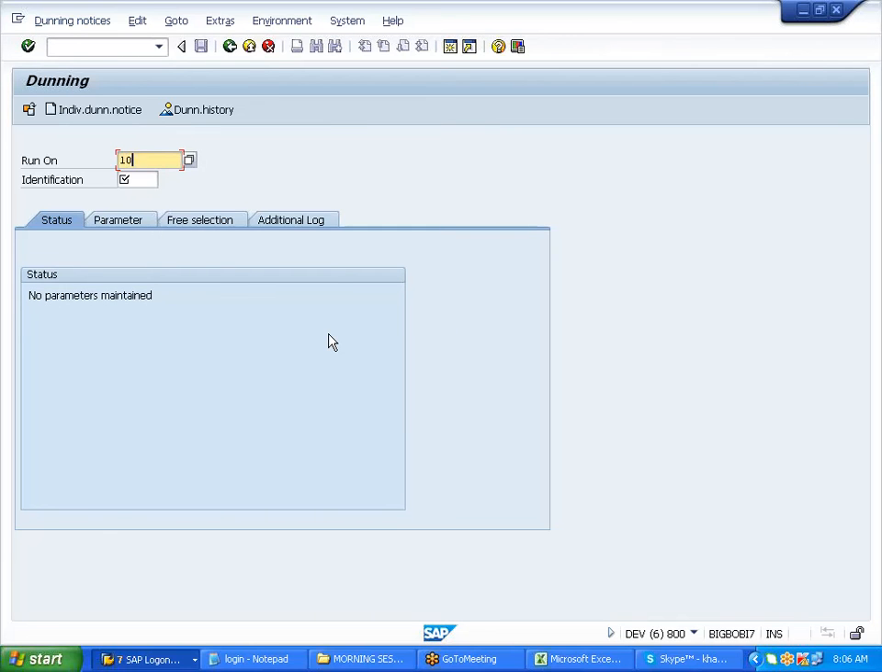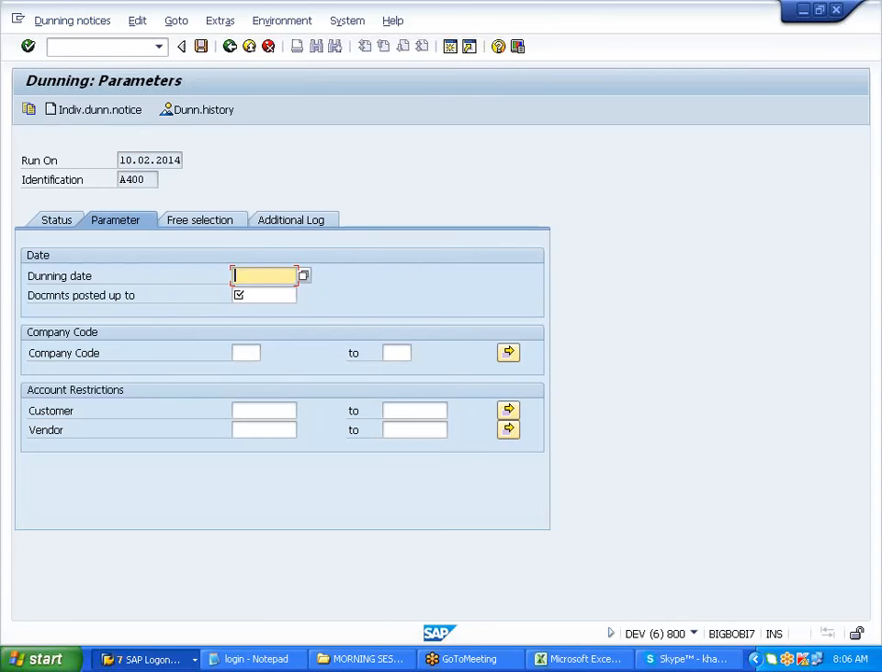What if we run on 10/02? Yes, you can run. I'm trying to explain to you that interval days, those intervals we maintain, right? So I just want to maintain 10/02/2014 first, then I'll go for the 14th date. A400. We maintain here as DDMM. Don't get confused. In the US you maintain MMDDYY, right?